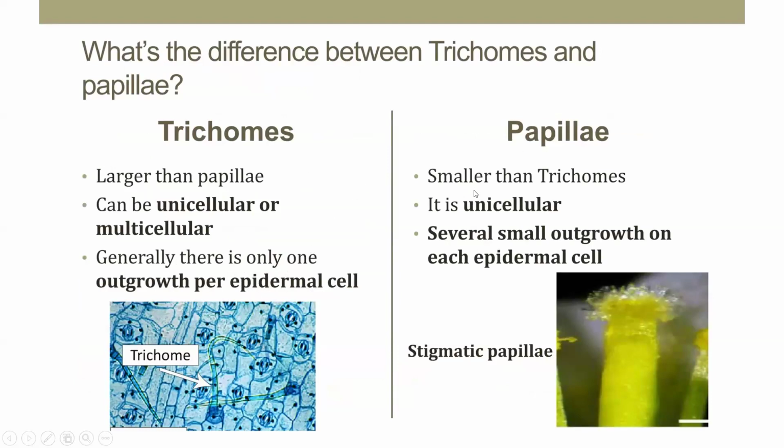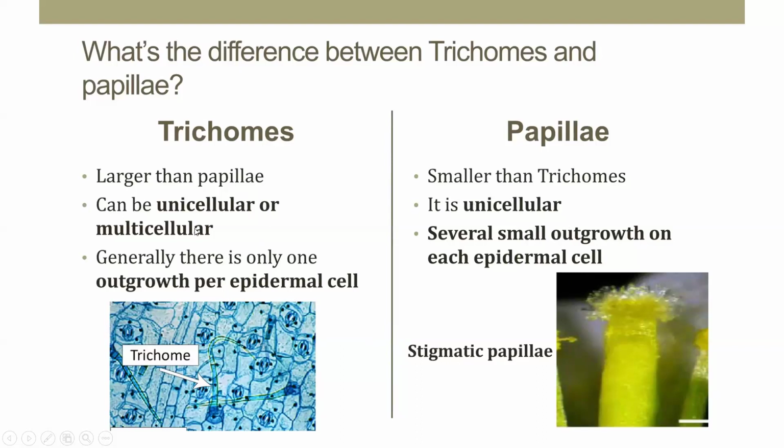Whereas the papillae are smaller than the trichomes, and unicellular, and there are several small outgrowths on each epidermal cell. Each epidermal cell develops several small outgrowths, so they are called papillae. But with a trichome, there is only one outgrowth from each epidermal cell. This is the main difference between trichomes and papillae.